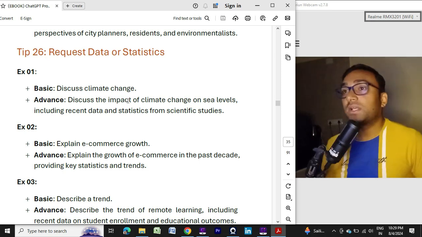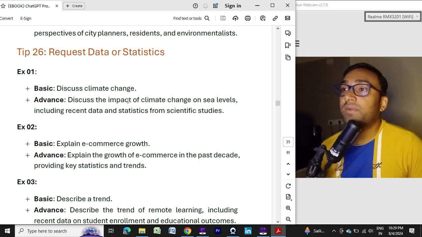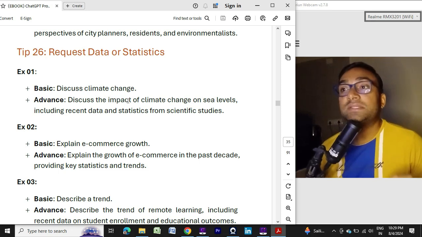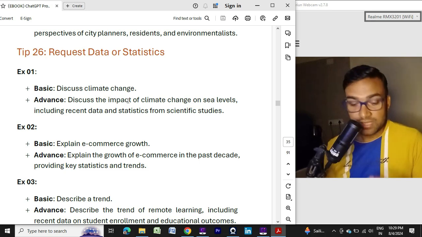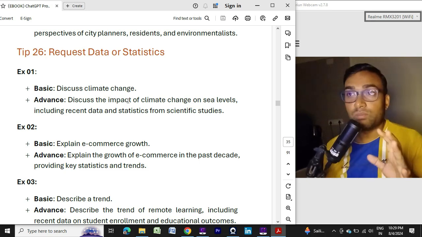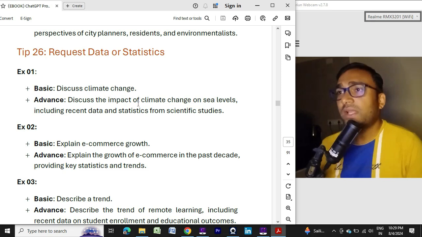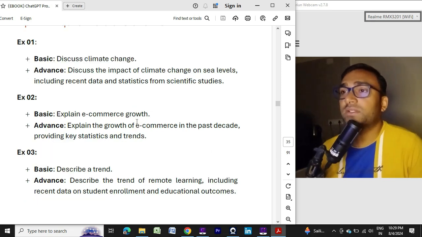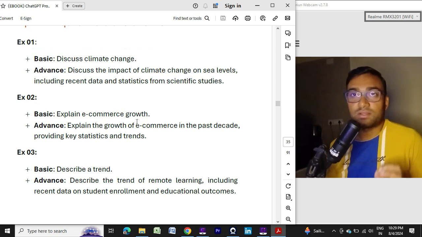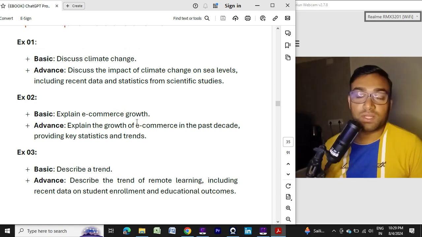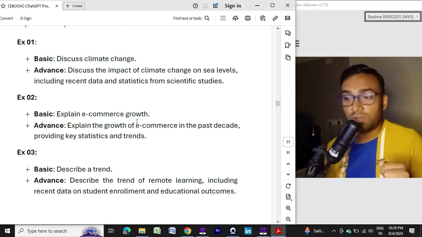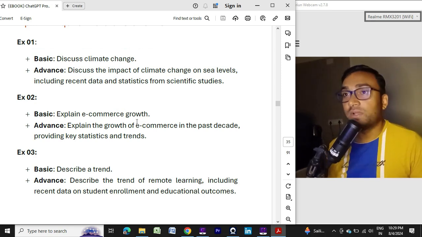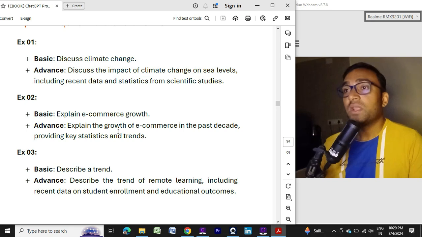So in that case you are asking: discuss the impact of climate change on sea levels, including recent data and statistics from scientific studies. Based on the scientific studies you will provide me those data, so it will be more powerful. Example number 2 is explain e-commerce growth. Again this is a generic question, and ChatGPT will provide a detailed and broad answer. If you want to narrow it down, you can say: explain the growth of e-commerce in the past decade.